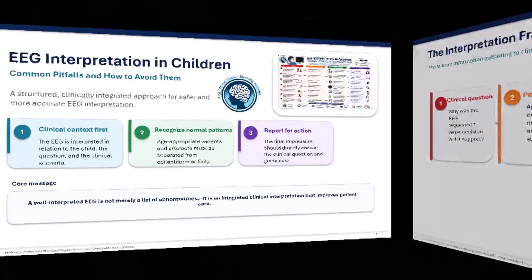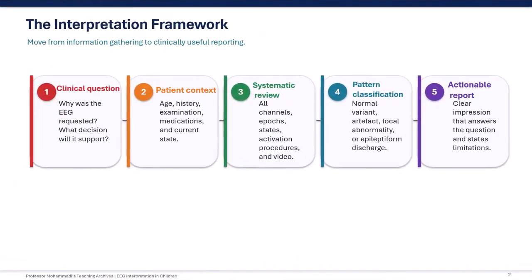Next slide, please. This slide presents a structured framework for EEG interpretation. The process begins with the clinical question. We must ask, why was the EEG requested and what decision will it support? Next, we review the patient context, including age, history, examination findings, medications, and the child's state during the recording.